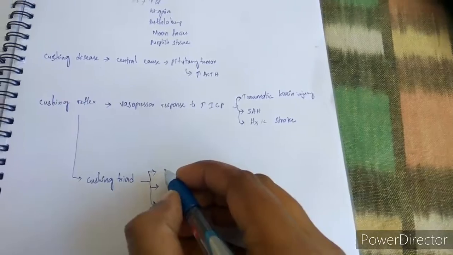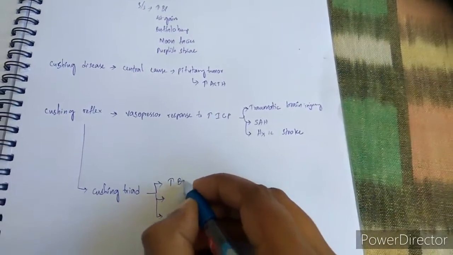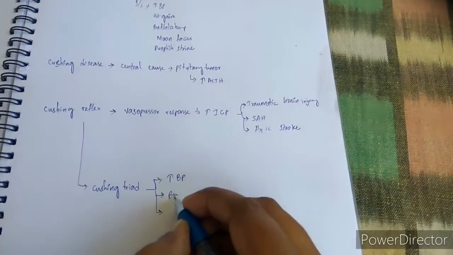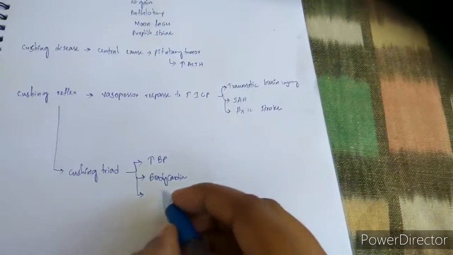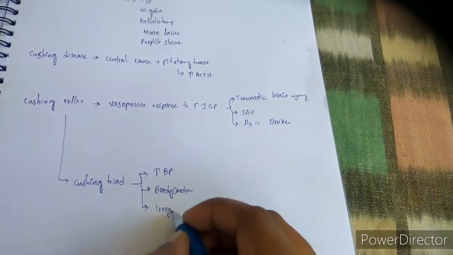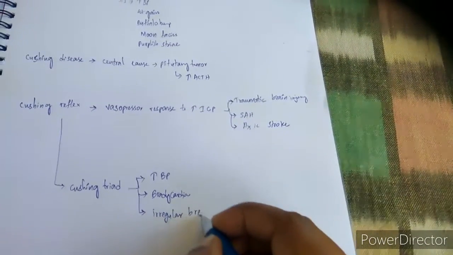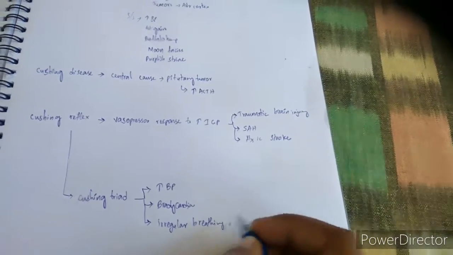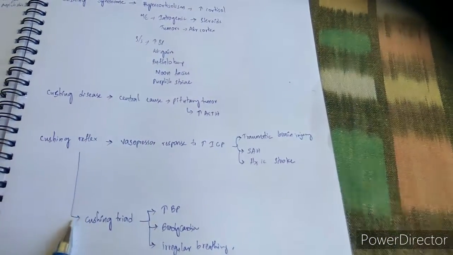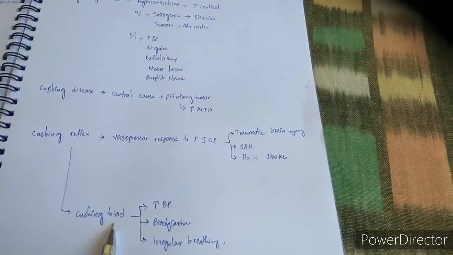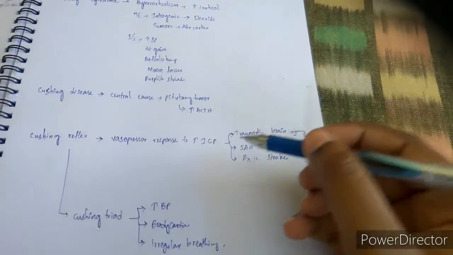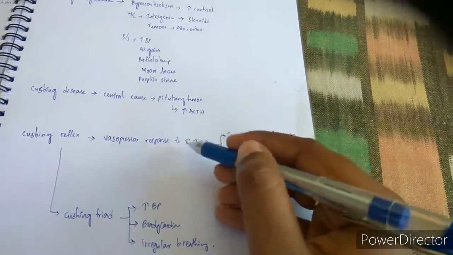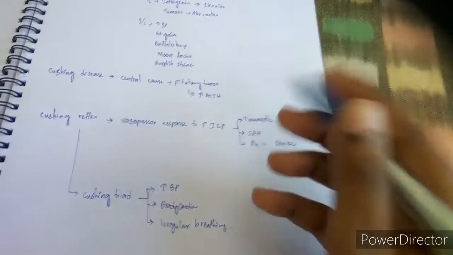Now, in Cushing triad, there is increased BP, bradycardia, and irregular breathing. Cushing reflex includes Cushing triad. These are three main symptoms which are seen as a result of body's response to increased intracranial pressure.